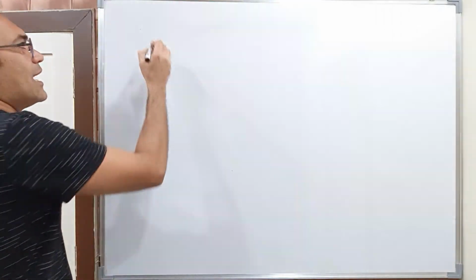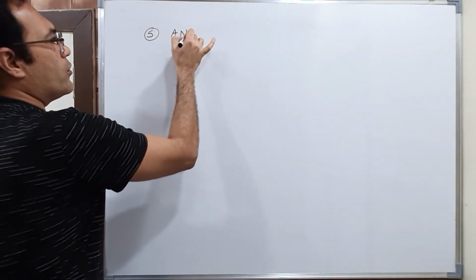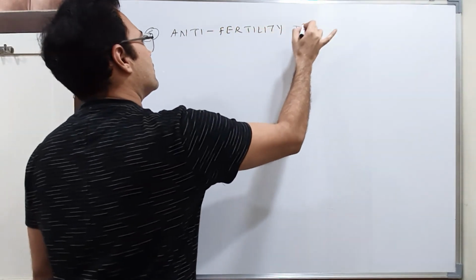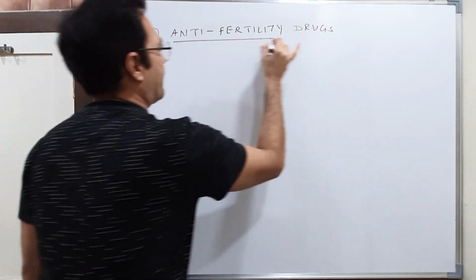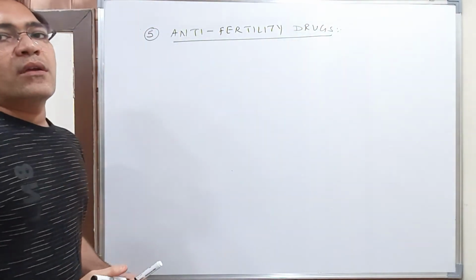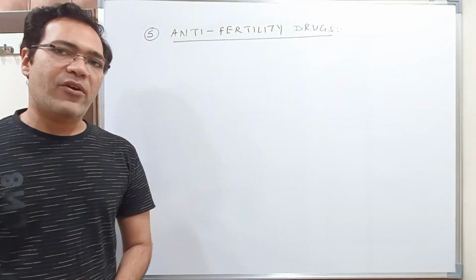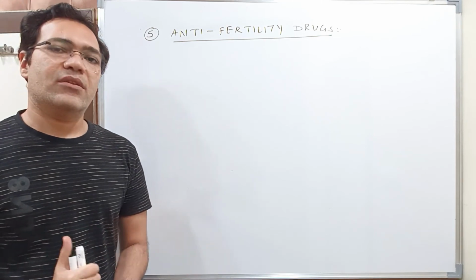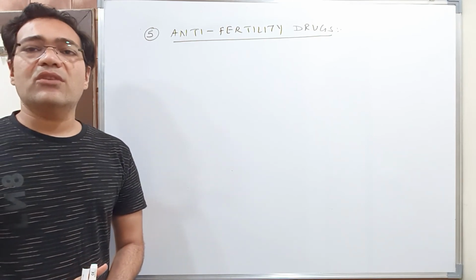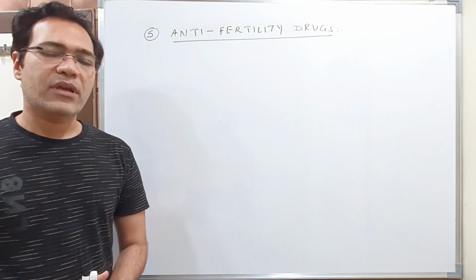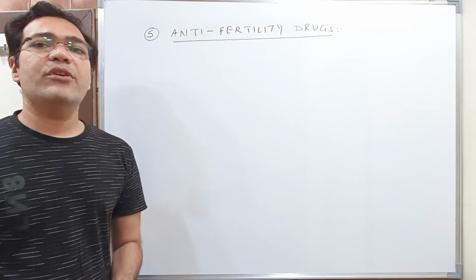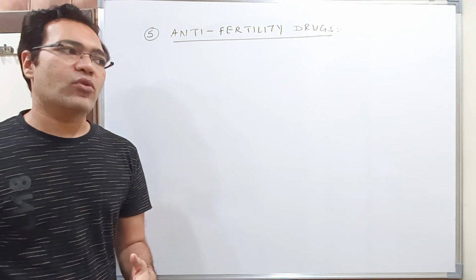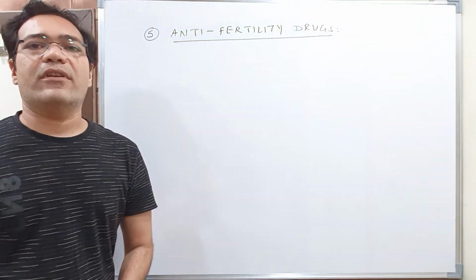Okay, students, the last category of drugs that I am going to teach you is anti-fertility drugs. Now, because of the invention of antibiotics and such other drugs, the lifespan of a person has increased. Not only that, but there is also a population explosion. So there are some drugs which can be used as childbirth control measures, so that the population can be controlled. Such drugs are known as anti-fertility drugs.